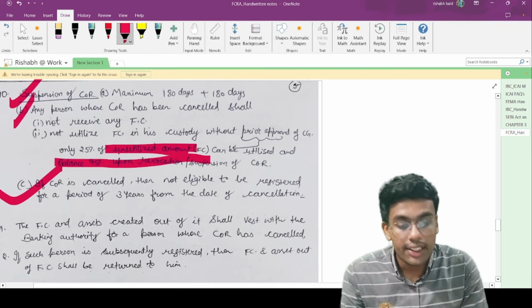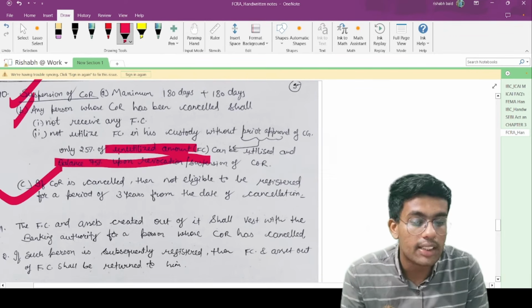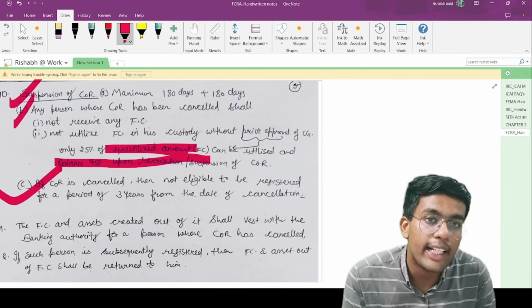If the certificate of registration is cancelled, then the person is not eligible to be registered for a period of 3 years from the date of cancellation.